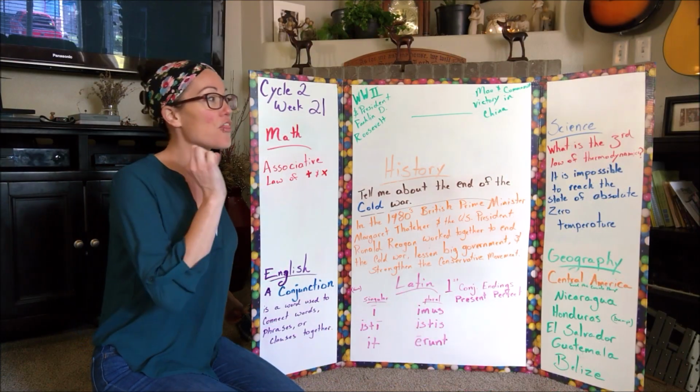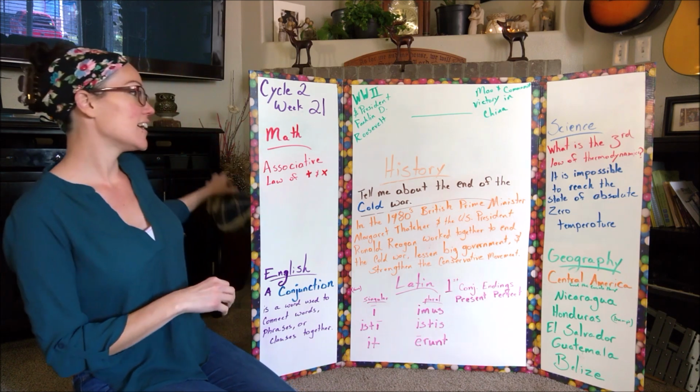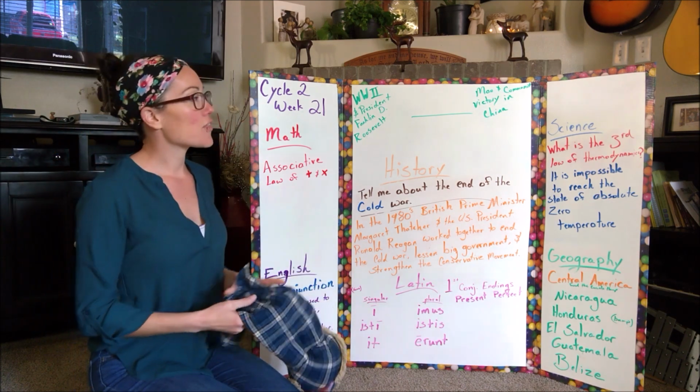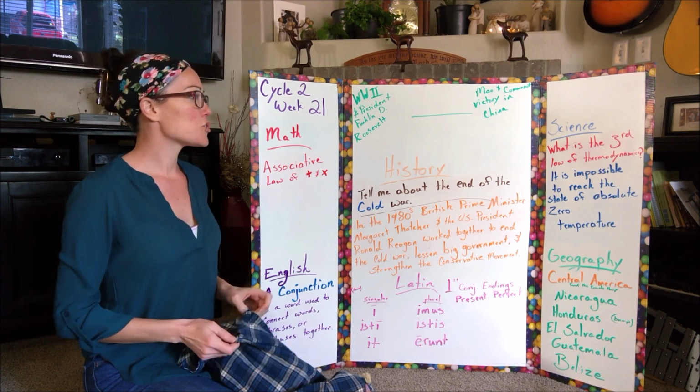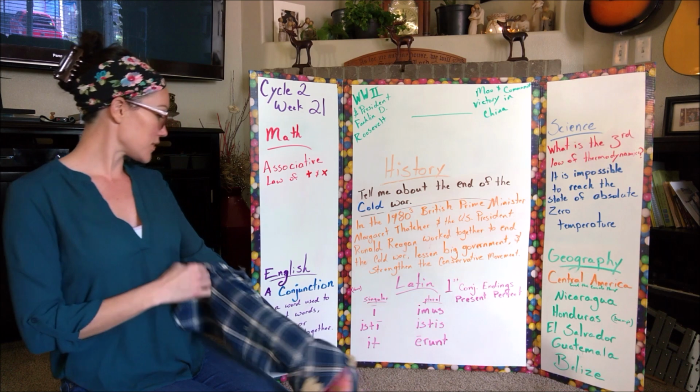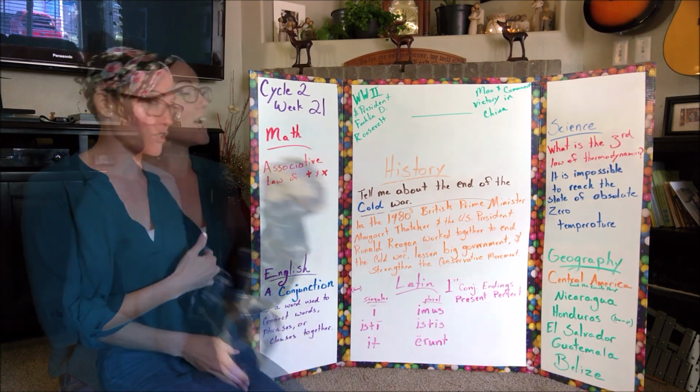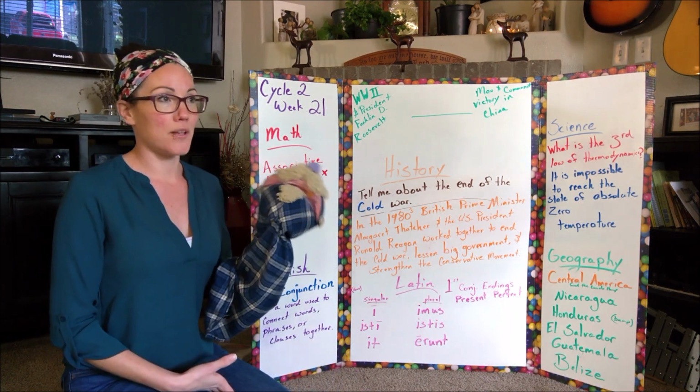Science. What is the third law of thermodynamics? The third law of thermodynamics is it is impossible to reach the state of absolute zero temperature. This is put to the tune of If You're Happy and You Know It.